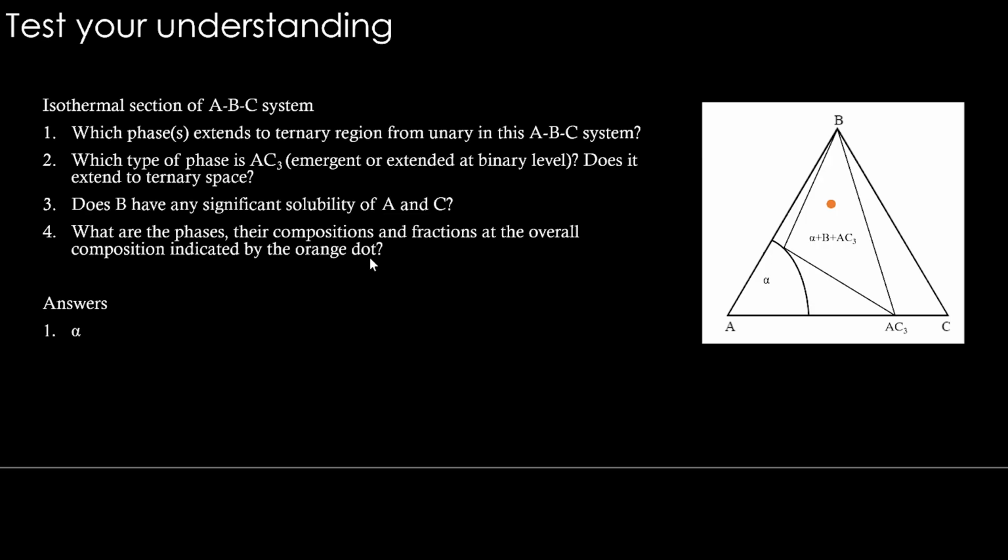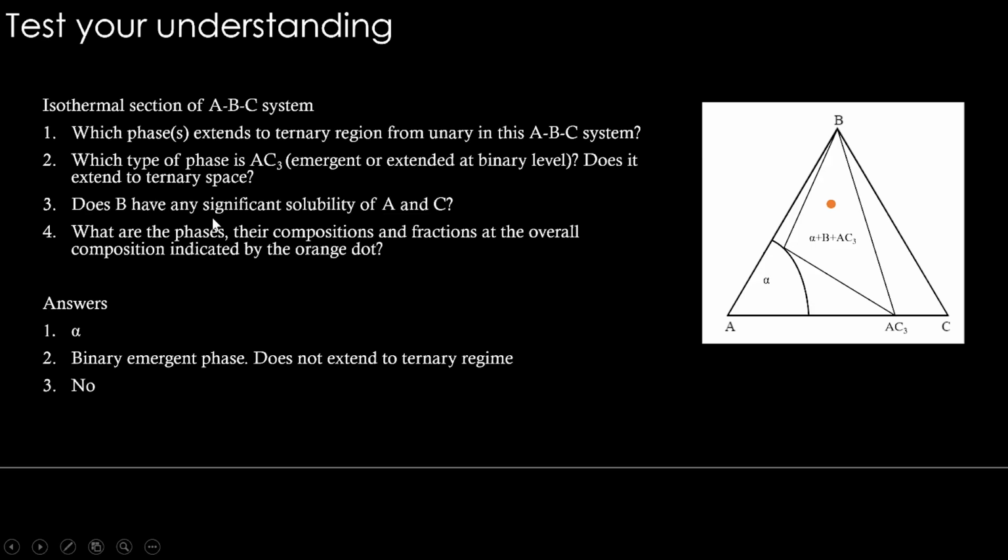Answers are here. For the first question, which phase extends into ternary region? Only alpha extends into ternary region. And for the second question, AC3 is a dot appearing here, so it's a binary emergent phase. It does not extend into ternary region. It does not dissolve B and become a line or a range. So it's not a phase extending to ternary regime.